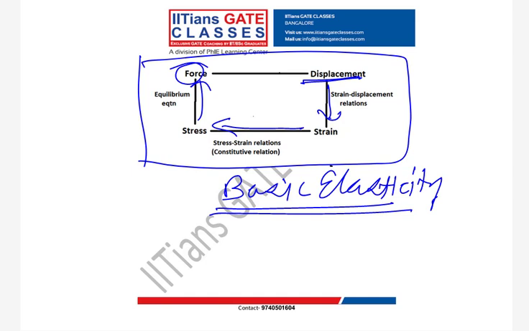Basic elasticity is also an approach to solve problems. In the earlier era, where numerical methods were not available, people used basic elasticity as a tool to solve problems of structural analysis.